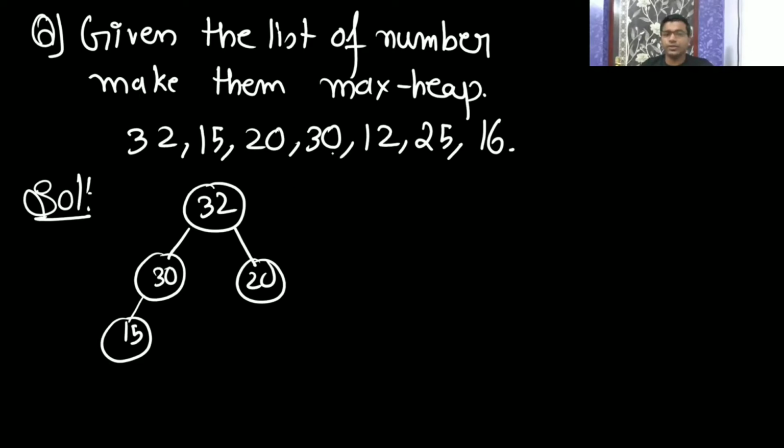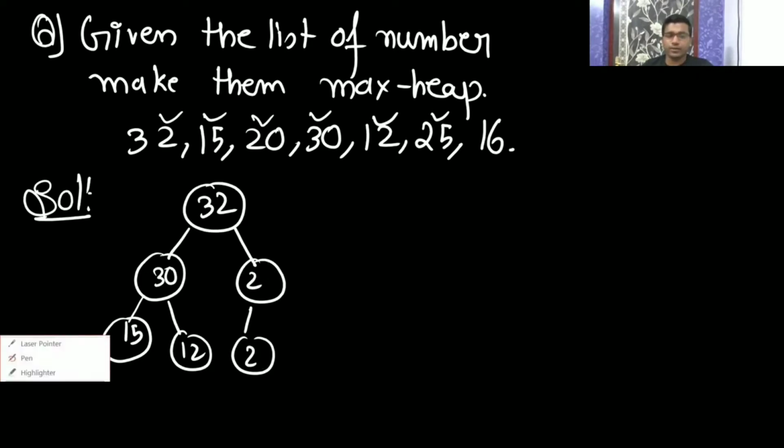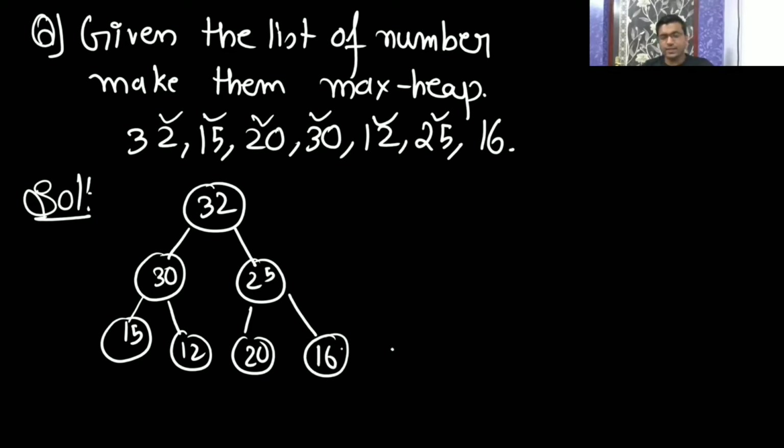Then you have to insert 12. 12 will be here. It is satisfying, parent is maximum. Then you have to insert 25. You will insert 25 here. Now with the parent you have to do swapping because the parent is smaller. So 25 will come here, 20 will be here, and now parent is maximum. So you got 32, 30, 25, 15, 12, 20, 16. If it is done, then please let me know. I will go to the next question.